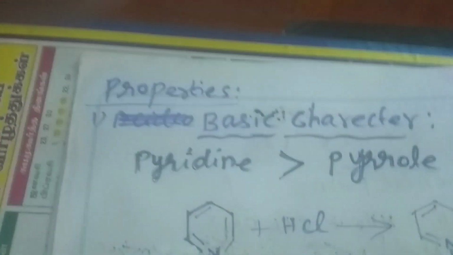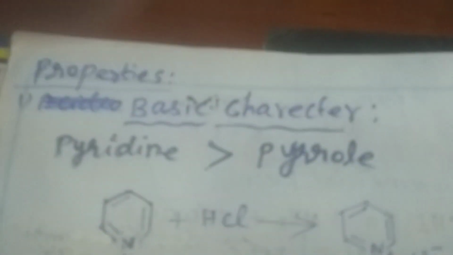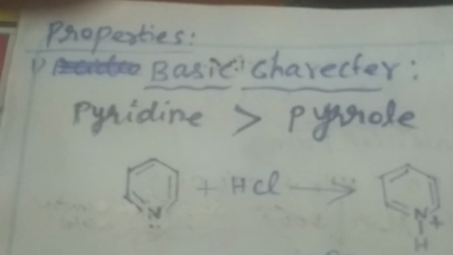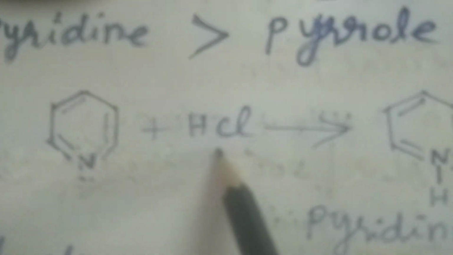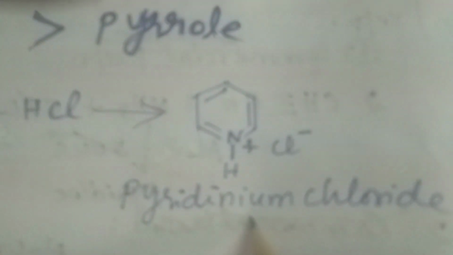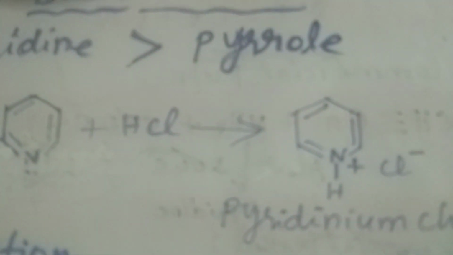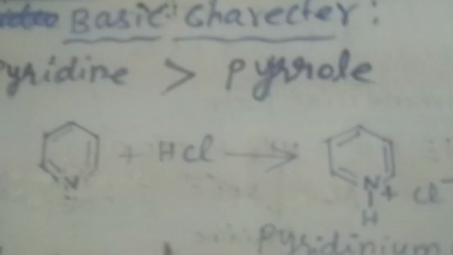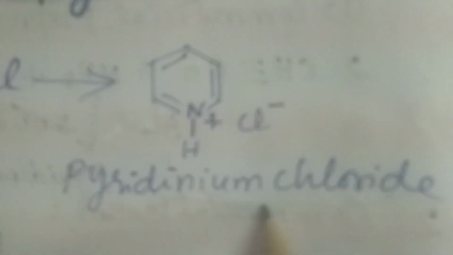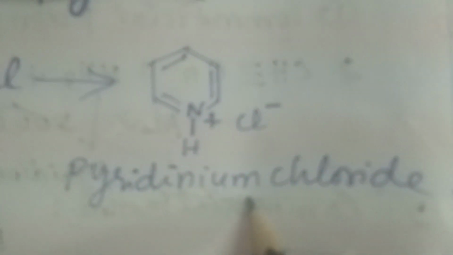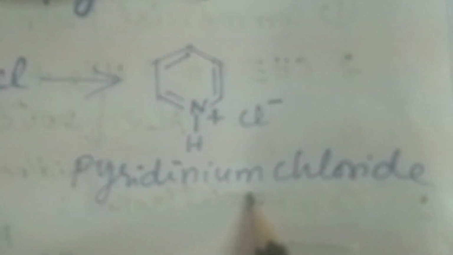Let us see the important chemical properties of pyridine. Pyridine is basic in nature because pyridine reacts with a strong acid and forms a salt, pyridinium chloride. Any compound that reacts with an acid and forms a salt is called a base. So our pyridine forms salts with acids, pyridinium chloride. This pyridinium chloride is mainly used in mouthwashes as an antibacterial agent.